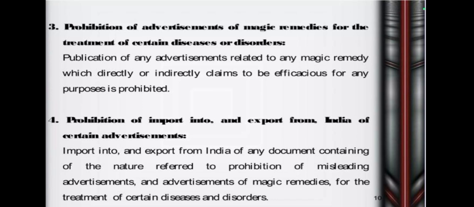No person shall import into or export from the territories to which this Act extends any document containing an advertisement of the nature referred to in section 3 or 4, and such documents shall be deemed to be goods of which the import or export has been prohibited under section 19 of the Sea Customs Act, 1878. The Sea Customs Act was established in 1878, and all the provisions of that Act shall have effect accordingly. These are the classes of the prohibited advertisements.